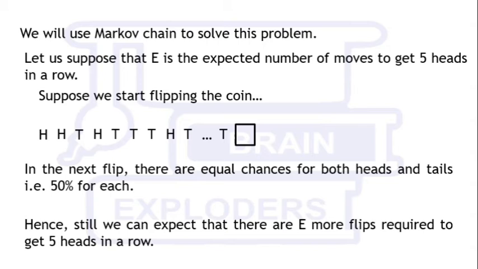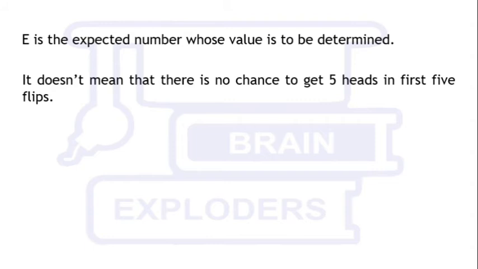Here E is the expected number whose value is to be determined. It doesn't mean that there is no chance to get 5 heads in the first 5 flips, but its probability is less. Since it is possible, we will consider it in our problem.